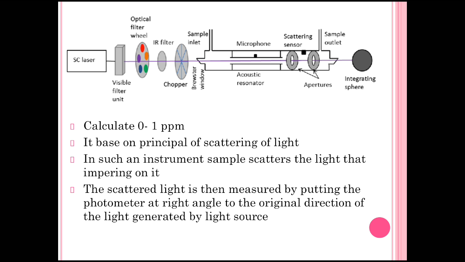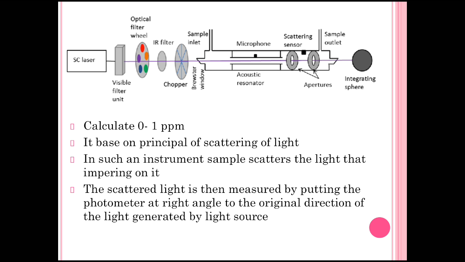This method is used to calculate 0 to 1 ppm turbidity in a sample. It is based on the principle of scattering of light. In such an instrument, the sample scatters the light that is impinging on it. The scattered light is then measured by putting the photometer at a right angle, meaning at the 90 degree position in the diagram.